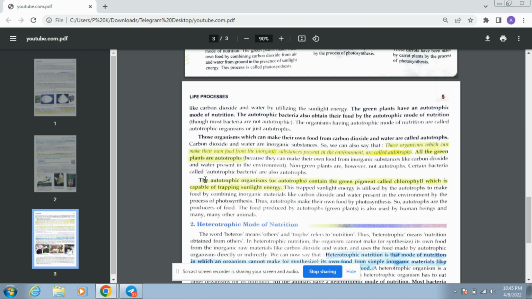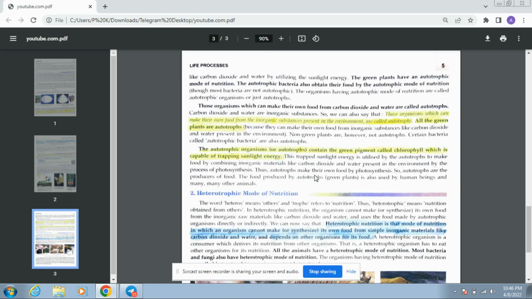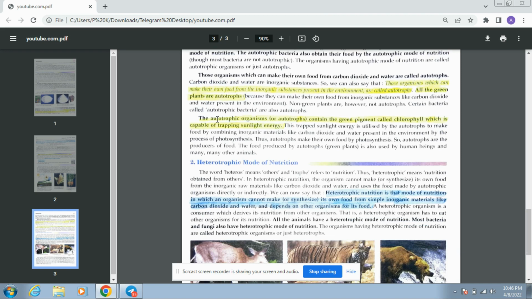And some bacteria, we have some beautiful bacteria present in our environment, which are called autotrophs because they synthesize their own food. However, non-green plants are not autotrophs. Certain bacteria, called autotrophic bacteria, are also autotrophs. I've already told. The autotrophic organisms or autotrophs contain the green pigment called chlorophyll, which is capable of trapping sunlight energy. We have read this many times in earlier classes as well.